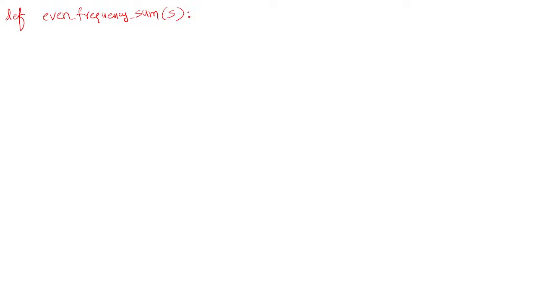Generally, what does a dictionary contain? Dictionary, or hash map in Java, contains the elements as key value pairs. Here the key is nothing but the character, and the value is its frequency, how many times it is occurring. Once you know the character and its frequency, you can just pick the even frequencies, add them and return that. That's it. Got it?